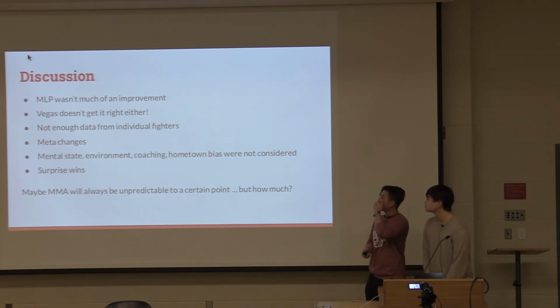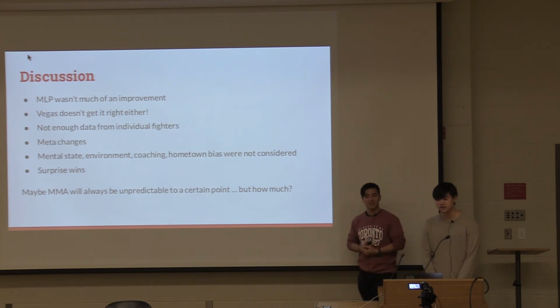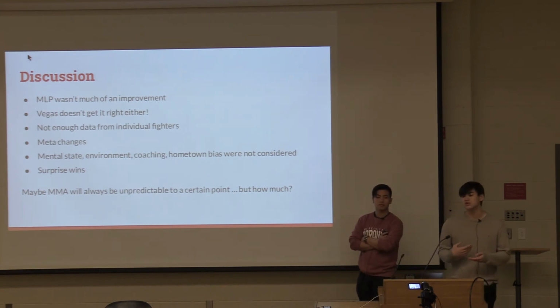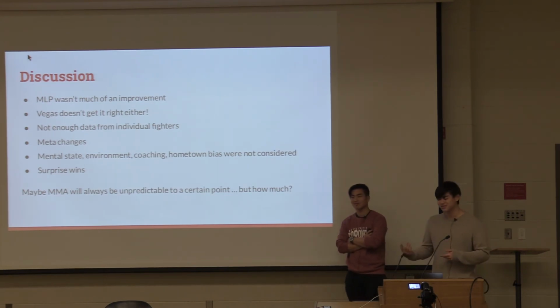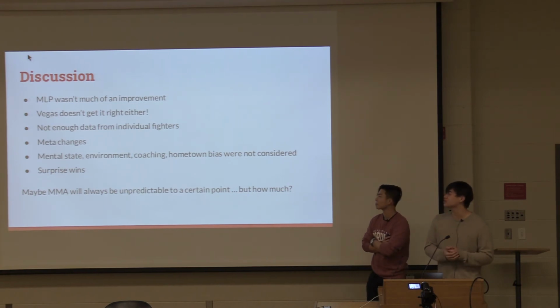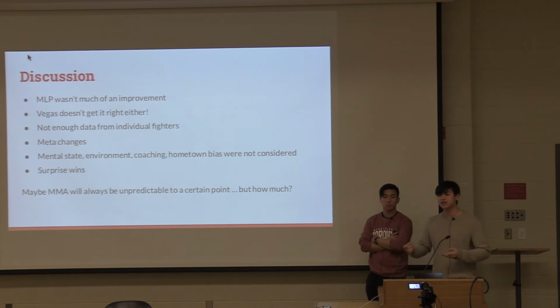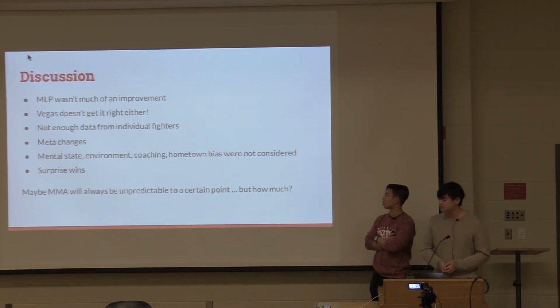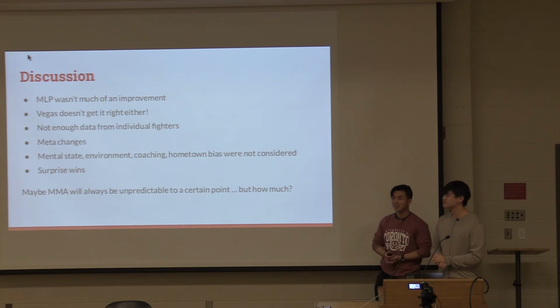Right, so in the end, we still have some improvements that we did not put on here. Some improvements we were thinking of were maybe using image and video data so we can glean more insights, such as the quality of a fighter's muscles, as well as maybe their fighting styles. And then also we considered weighting their statistics based on the strength of their schedule and their past fights. So if they fight against harder or worse opponents, you weight the statistics differently. Right, so maybe in the end, MMA will always be unpredictable. Thank you for listening.